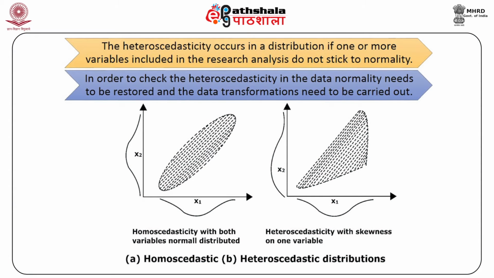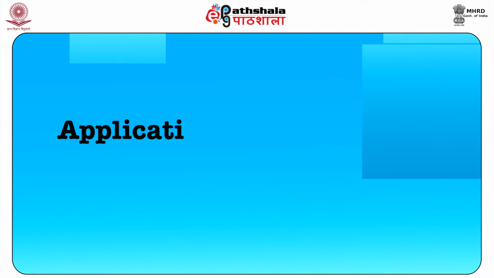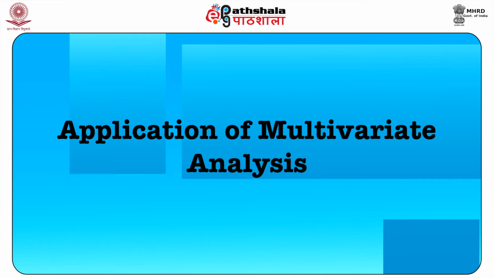The heteroscedasticity occurs in a distribution if one or more variables included in the research analysis do not stick to normality. In order to check the heteroscedasticity in the data, normality needs to be restored and the data transformation needs to be carried out. Applications of multivariate analysis.